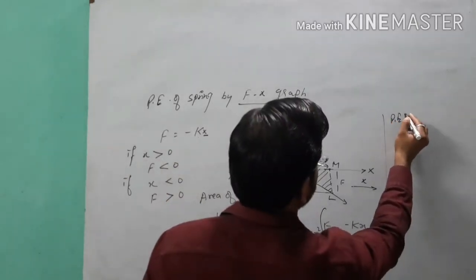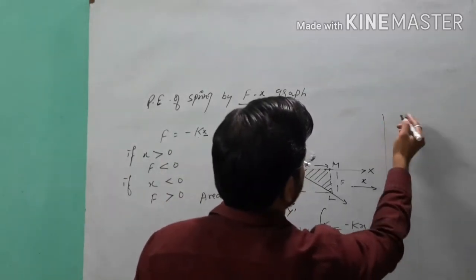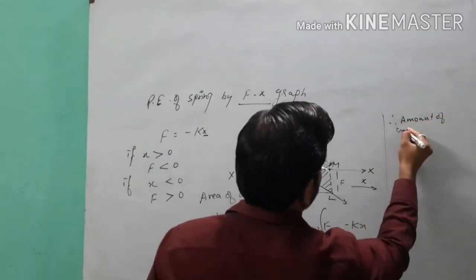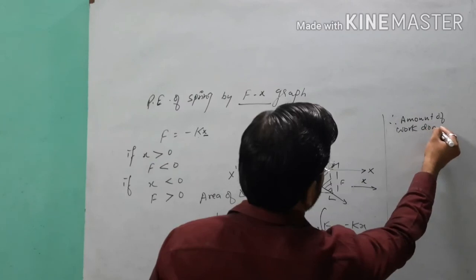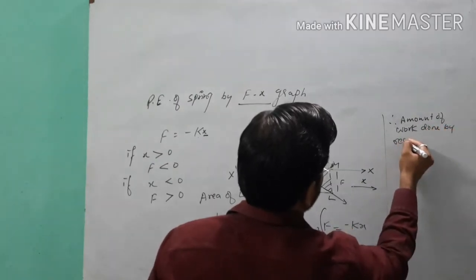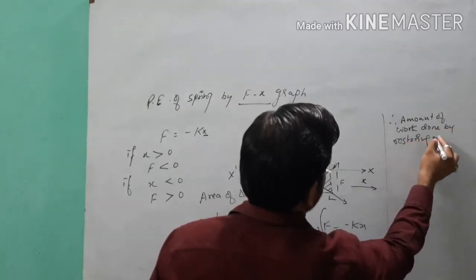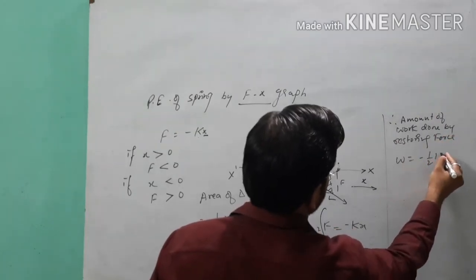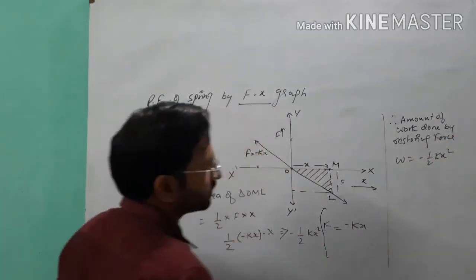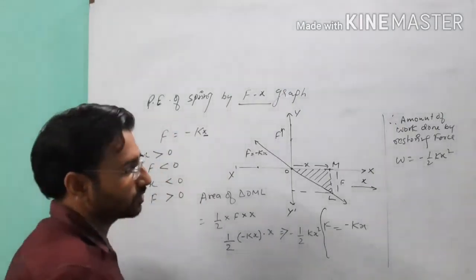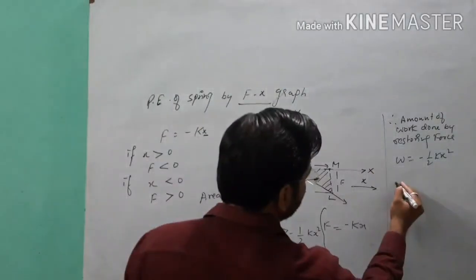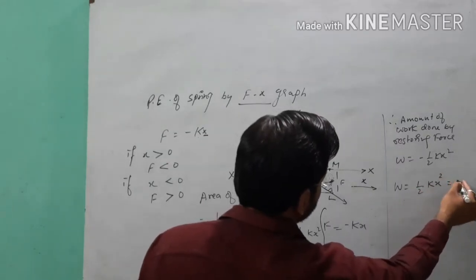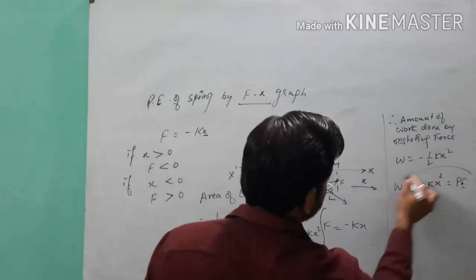Therefore, the amount of work done by the restoring force is equal to minus half kx square. As we know that the external force is just opposite to the restoring force, so the potential energy, or the amount of work done by the external force, you can write W is equal to half kx square, which is equal to the potential energy